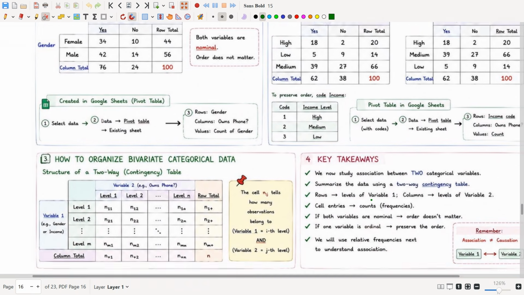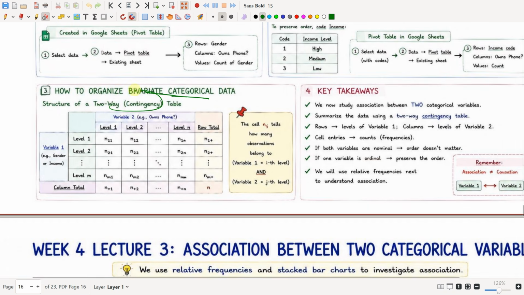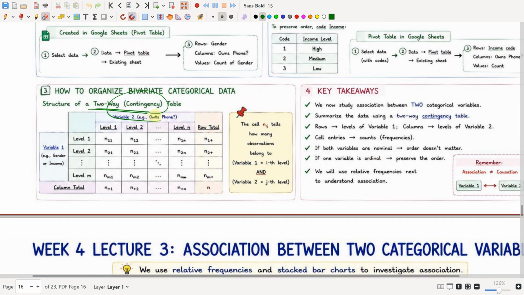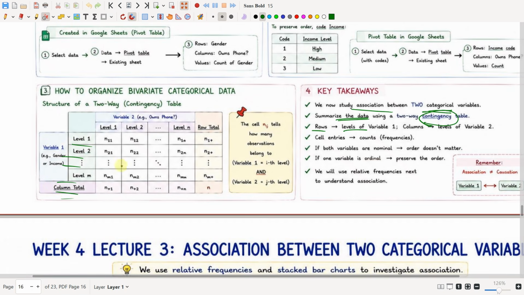Let us see how we organize bivariate categorical data. To organize bivariate categorical data, we use a two-way table, which is called a contingency table. Now we study the association between two categorical variables, and we summarize the data using a two-way contingency table where rows represent the levels of variable 1, columns represent the levels of variable 2, and cell entries are the counts of each level.